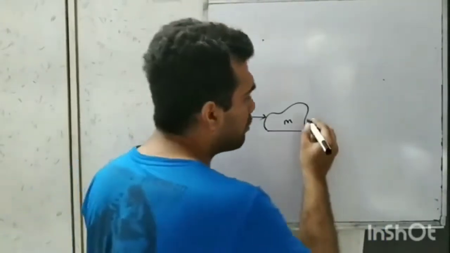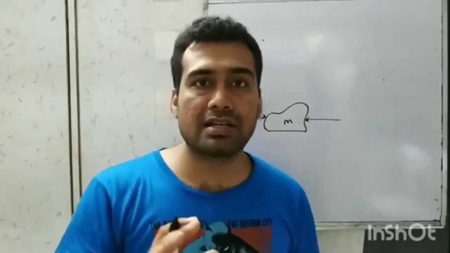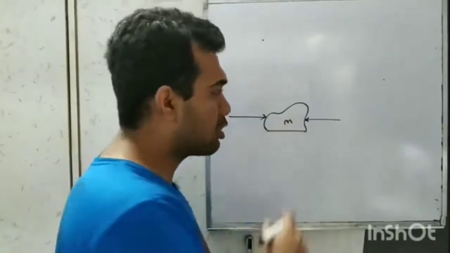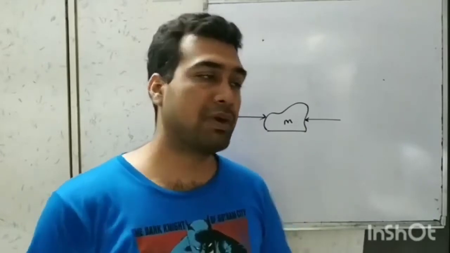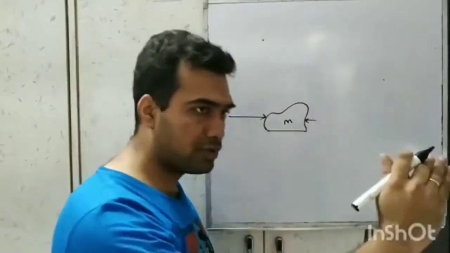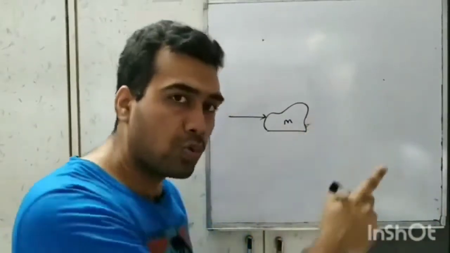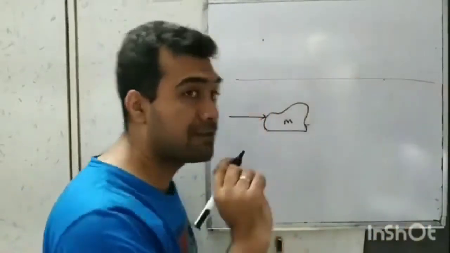If there is a heavy rock, that rock will continue in its state of rest unless an external unbalanced force is applied on it. The reason I say unbalanced is because if the forces were balanced, that is, two or more forces which are equal and opposite, the net result is zero, then too this rock won't move. And it's a rigid rock, so its shape won't even change. But if the force is unbalanced, let's say this force was smaller, so there is a net forward force, then this rock will move.